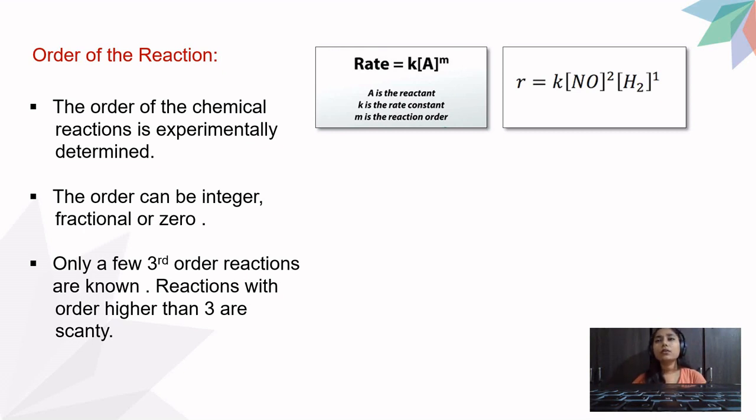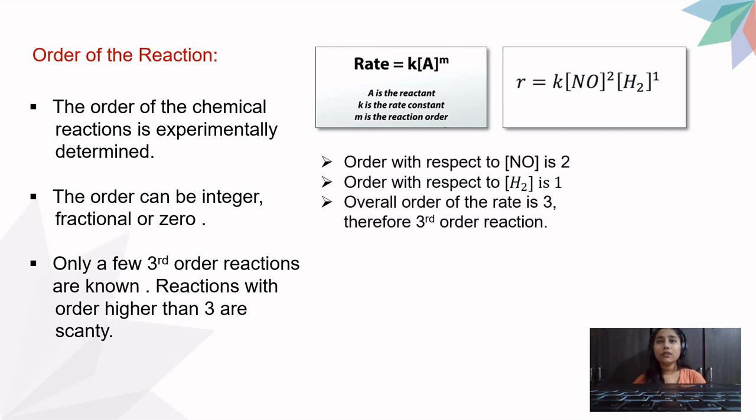Now the order here can be defined like this. The order with respect to NO is 2. The order with respect to H2 is 1. The overall order of the rate is 3. Therefore, the order of the reaction is third order.